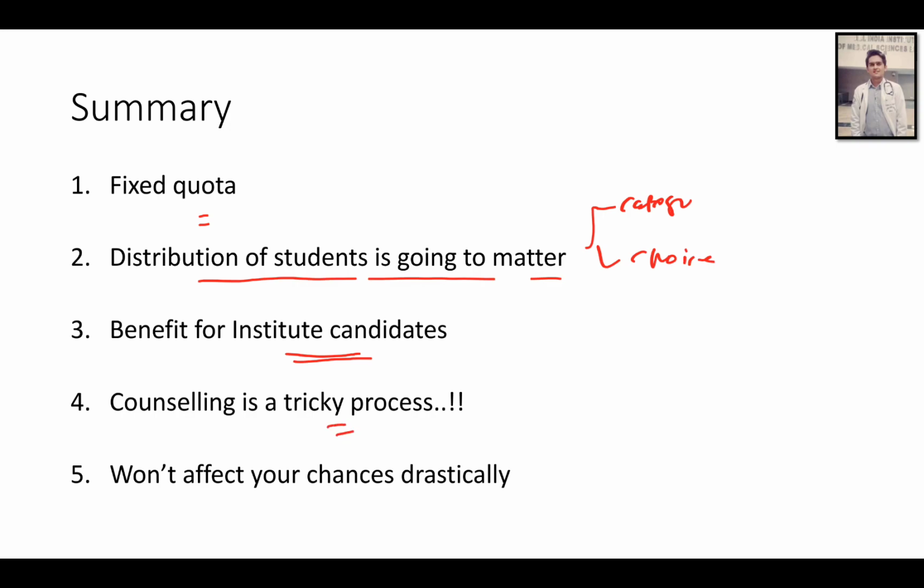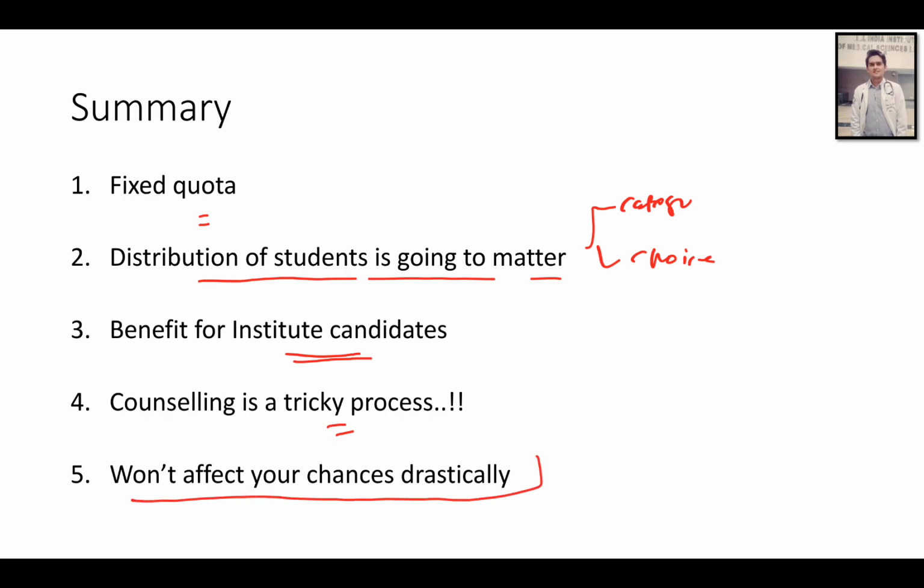As I say, counseling is a very tricky process. You cannot read someone's mind, what a person above you wants. I don't feel there is any point in thinking too much about what the roster is and how it works. It is not going to affect you much, and it is a tricky process. How many candidates from the reserved category are above you, how many candidates from the institute are above you, what are their choices, everything is going to play a role, as it has played in all the counseling. So it's a tricky process, and you should not think much about it.